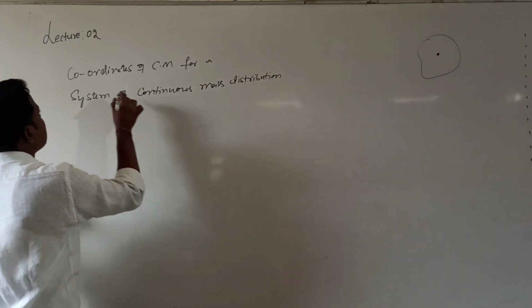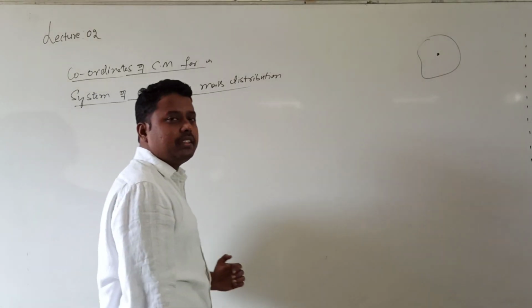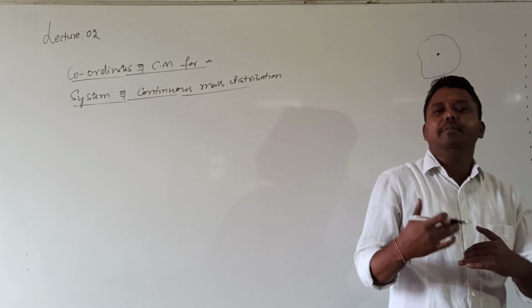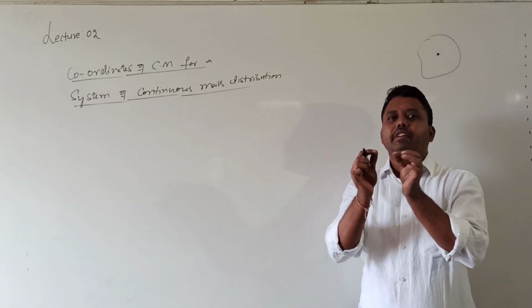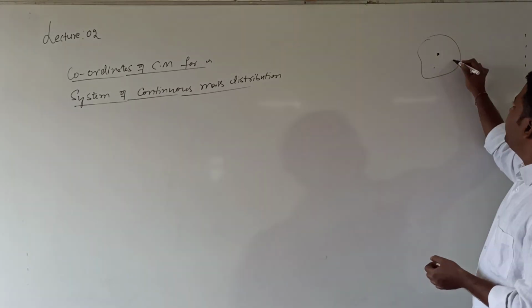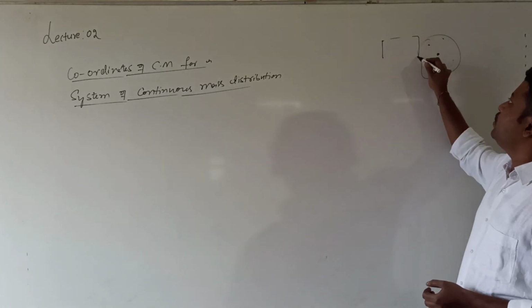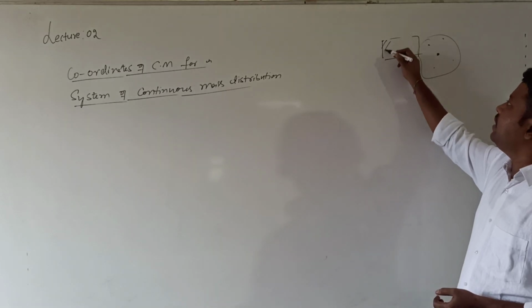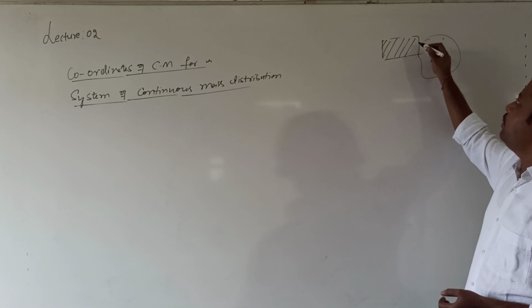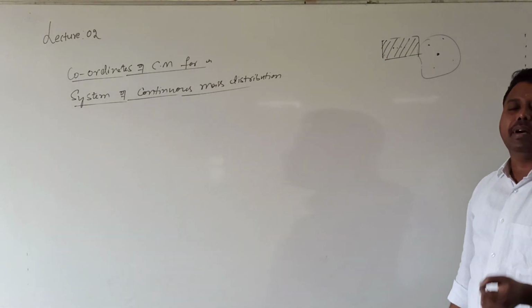So distribution of mass is of two types. One is discrete mass distribution and another is continuous mass distribution. In discrete mass distribution, we will be concerned with the individual particles. The distance between the particles is very large, so we consider the individual particles. What is the meaning of continuous mass distribution? When I consider a uniform rod, mass will be distributed continuously everywhere. The distance between the particles is very small. At this time, we cannot treat the individual particles.